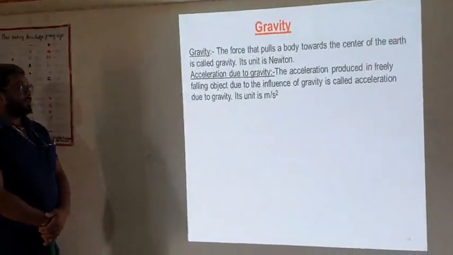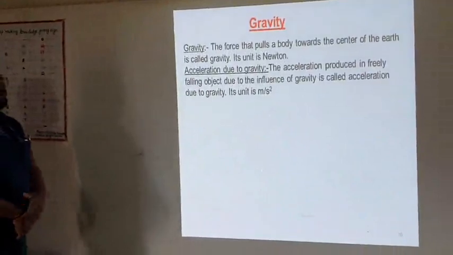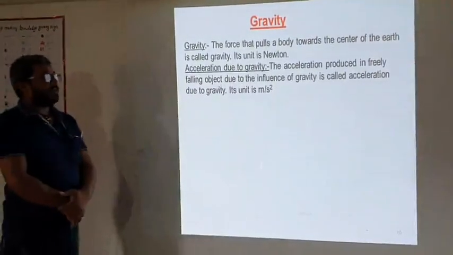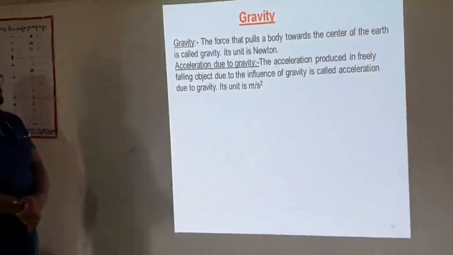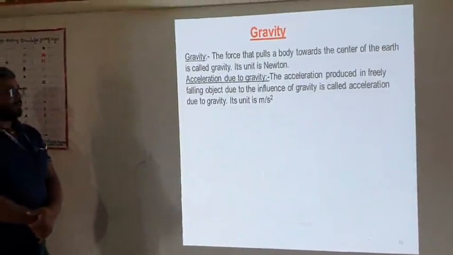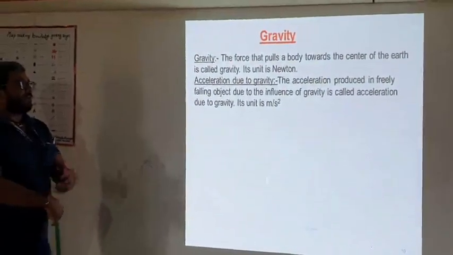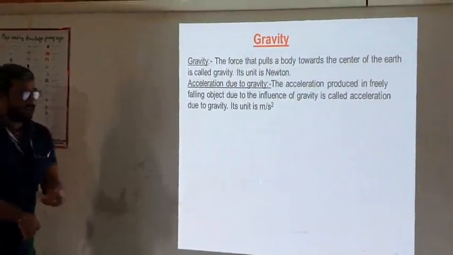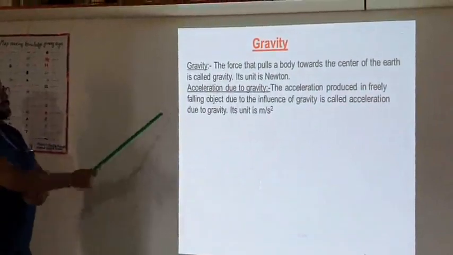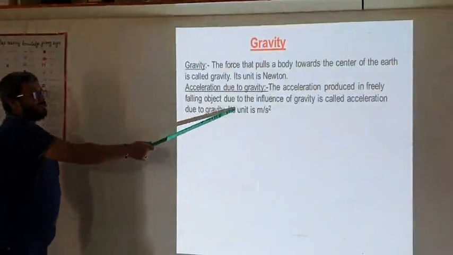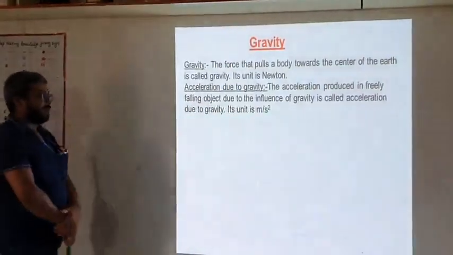Now gravity. Gravity means the force that pulls a body towards the center of the earth, and its SI unit is Newton. Now acceleration due to gravity means the influence of the earth's gravity on any freely falling object, and its SI unit is meter per second squared.